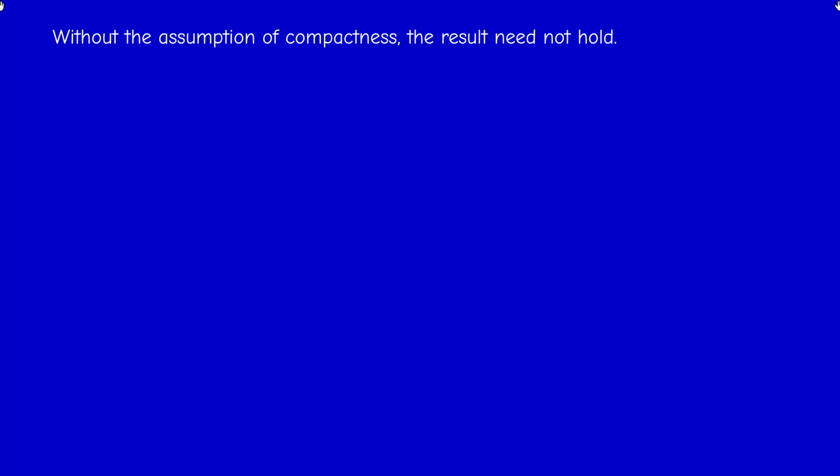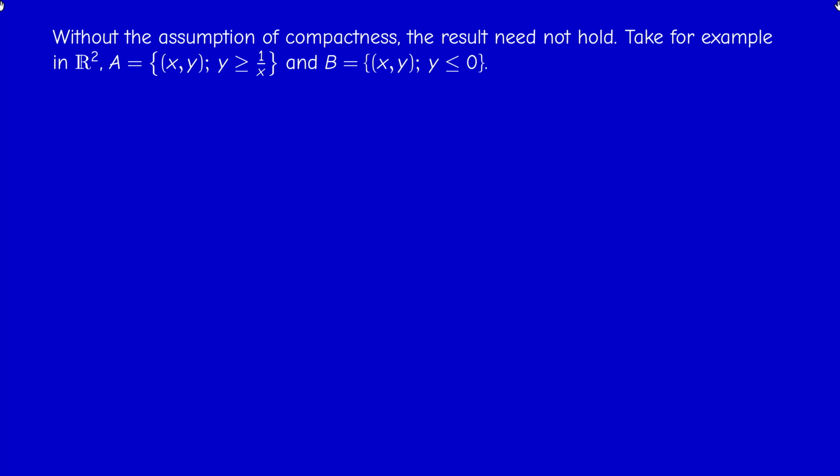Now, without the assumption of compactness, the result need not hold. And here's an example. We draw a figure. Consider R². Always look at examples in R² where you can see things. What is capital A? It is just the set of points above the hyperbola 1 over x, and B is just the lower half plane. Then both A and B are closed.